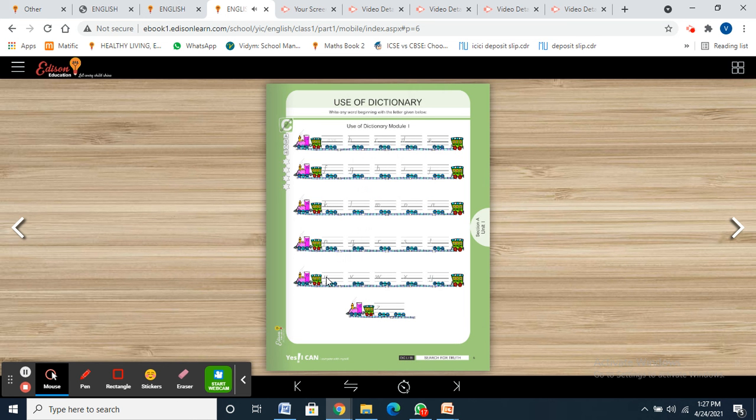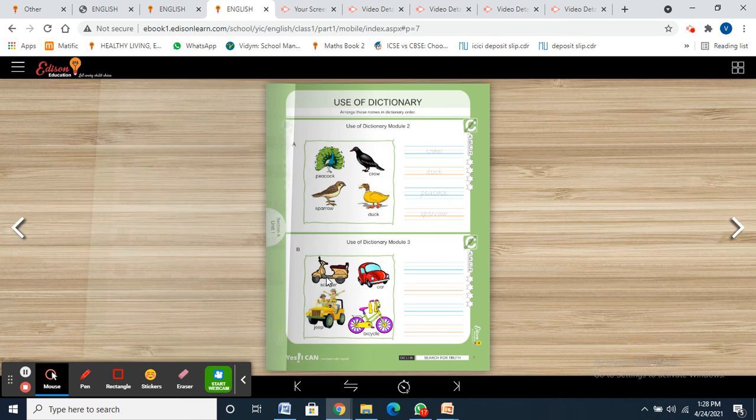So, what is the dictionary order? A, B, C, D, E, F, G, H, I, J, K, L, M, N, O, P, Q, R, S, T, U, V, W, X, Y, Z. All these letters in this particular arrangement are known as alphabetical order. You have done page number 6, writing the words starting with A, B, C in alphabetical order.